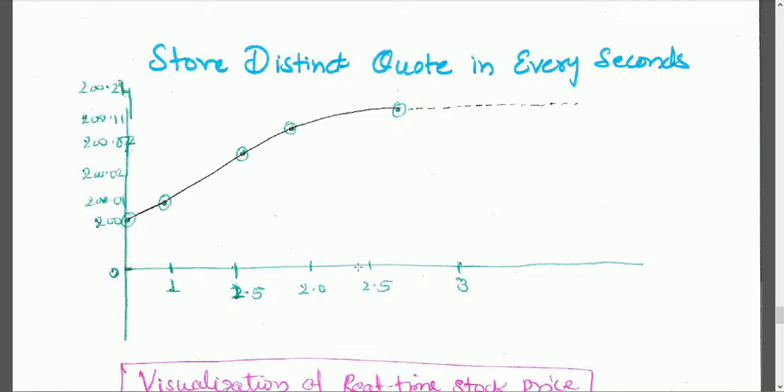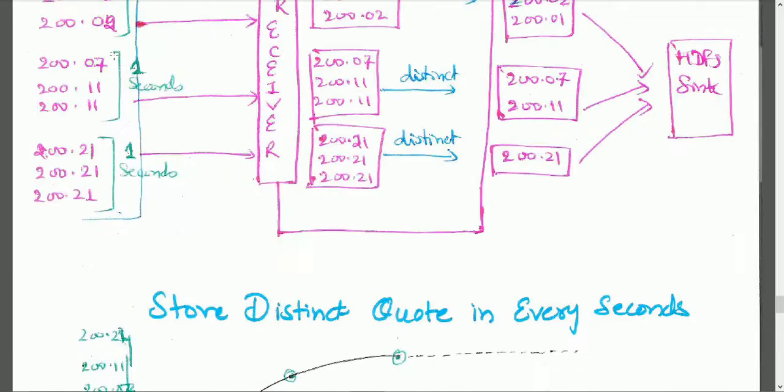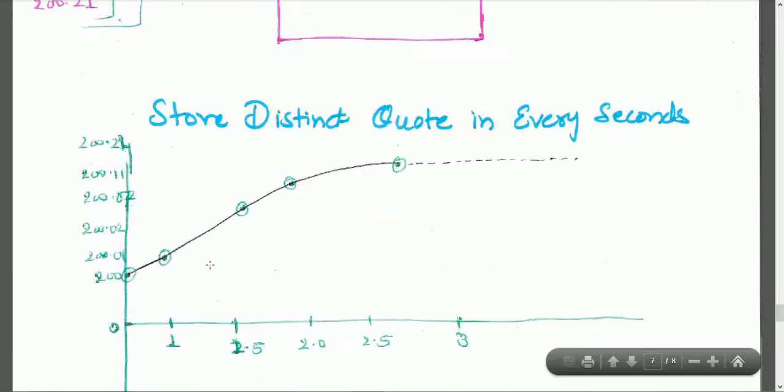Based on this, till afternoon you have this graph drawn, and now somebody wants to predict the growth of the stock market on a particular day. They can see which way it is going, so they can take the decision whether they want to buy or not. So you can visualize this data. Data keeps coming in real time, and this graph keeps being generated in real time. Similarly, on many stock market sites or listing sites, you can see this kind of graph available for an individual stock price, correct.